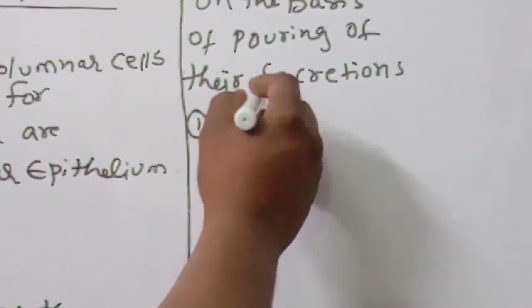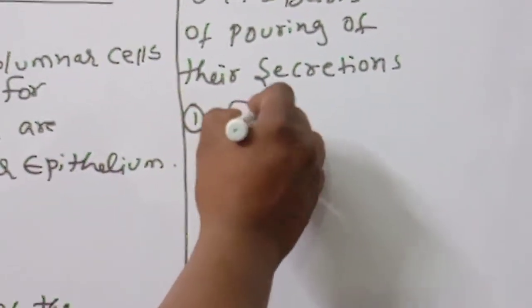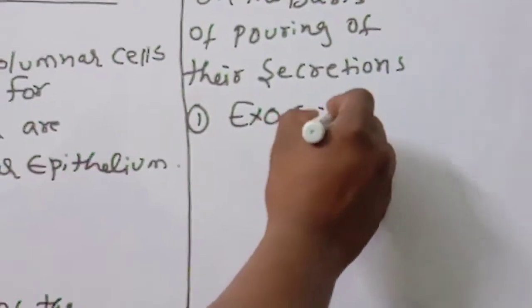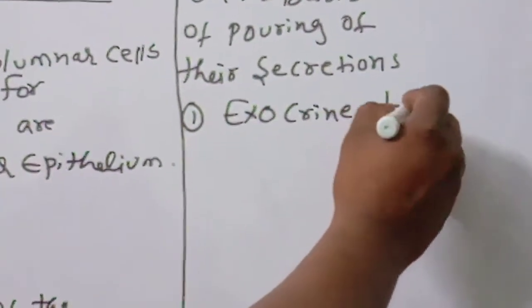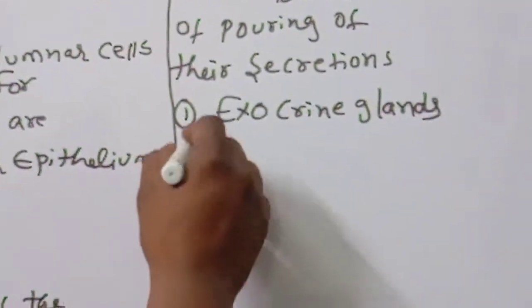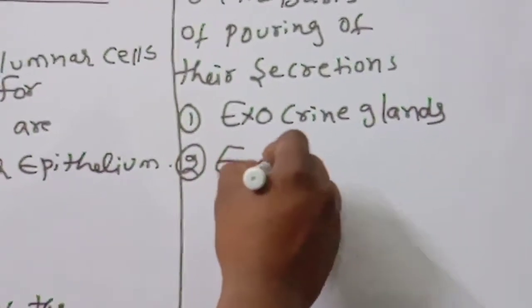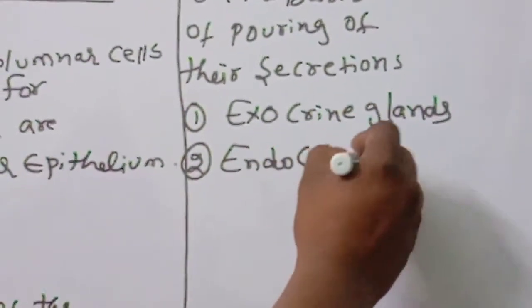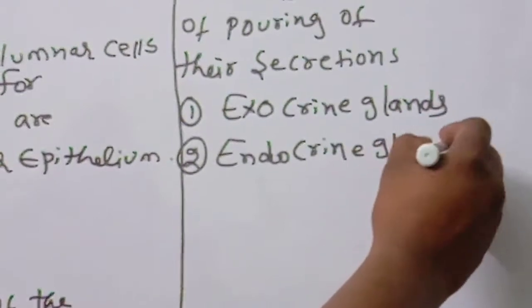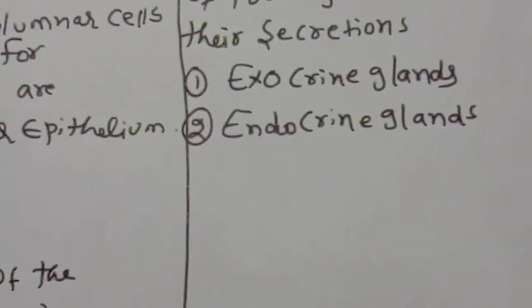Number one, exocrine glands. Number two, endocrine glands. Exocrine glands and endocrine glands.